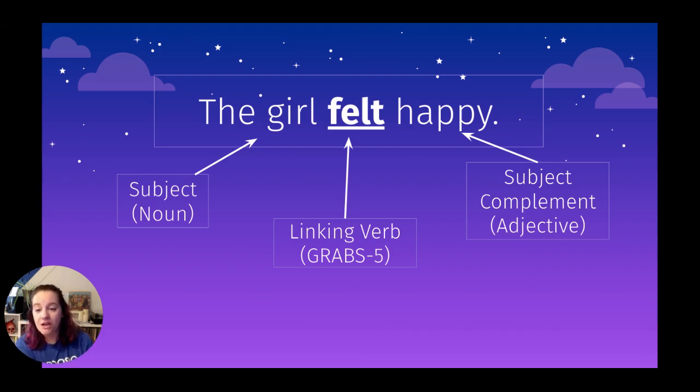Now, if we look at one of the Grab's 5 linking verbs with felt, "the girl felt happy." Felt is our linking verb. Girl is our subject. And then happy is our subject complement. In this case, it's an adjective that is describing the subject, girl. And felt is our linking verb that connects those two things together. Girl felt happy.